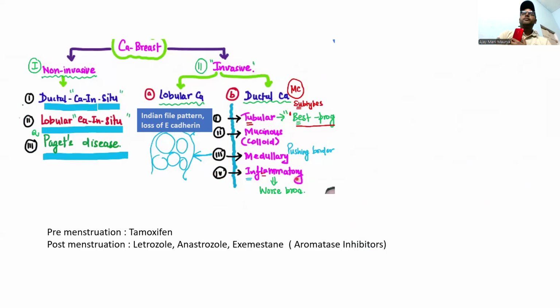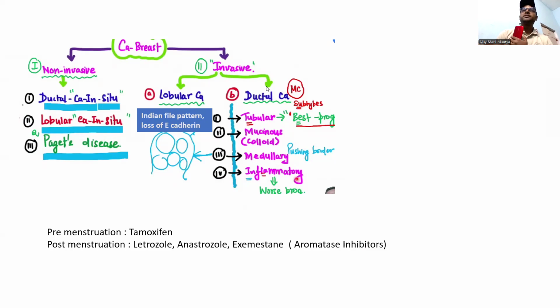Also, guys, please remember breast cancer is invasive and non-invasive. Non-invasive includes ductal carcinoma in situ and lobular. Invasive lobular carcinoma has an Indian file pattern due to loss of E-cadherin. Please remember this one.